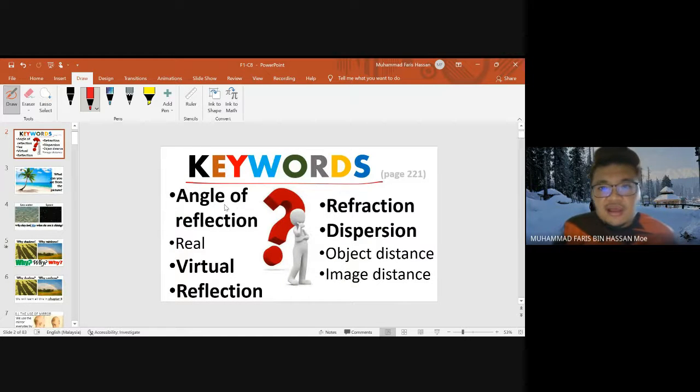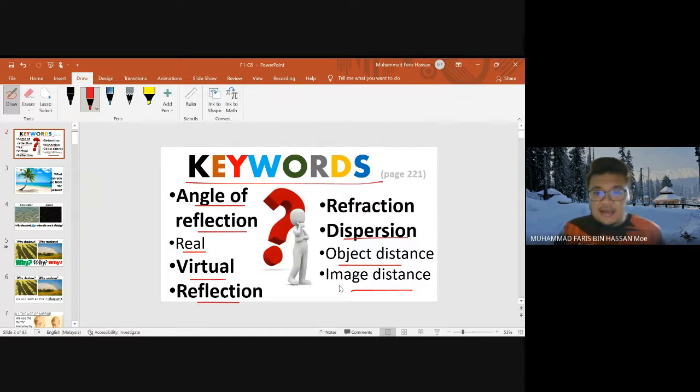Okay, keywords in this topic, which are the angle of reflection, and then real, maksudnya sahih lah. And then virtual ni maya. Reflection ni seperti pantulan. And then refraction ni macam bias. And then dispersion, object distance, and image distance. These are the keywords that you are going to learn in this topic.